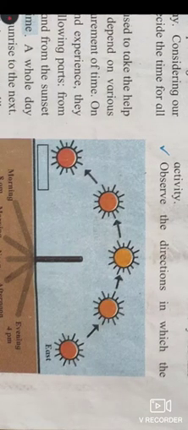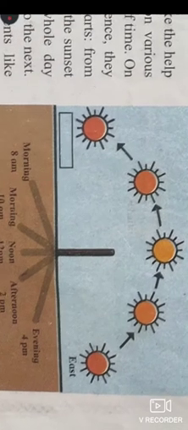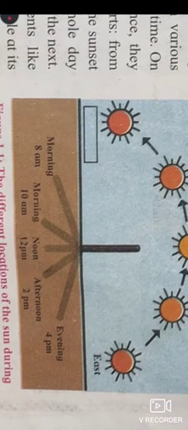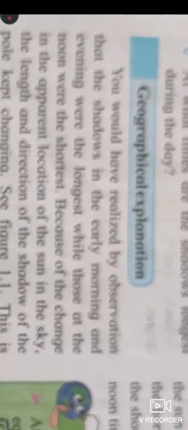So this is the picture of the sun rising in the east and going towards the west, and we have the timing from here, west from this side: morning 8 a.m., then morning 10 a.m., noon 12 p.m., afternoon 2 p.m., and then evening 4 p.m. Okay. So we can get the full explanation with the help of geographical explanation.